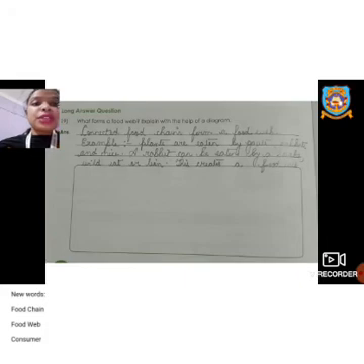The next question is, what forms a food web? Explain with the help of a diagram. Okay, so connected food chains form a food web. We already know that all the food chains are connected to each other and it forms a food web. That means multiple animals are involved in a food web.